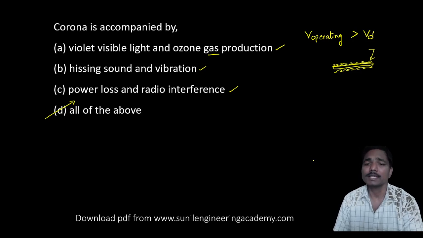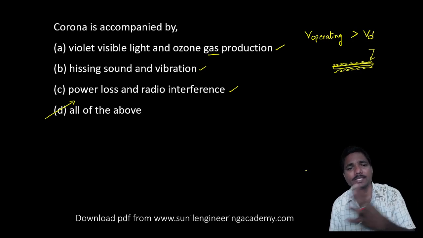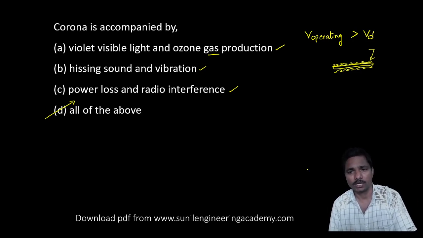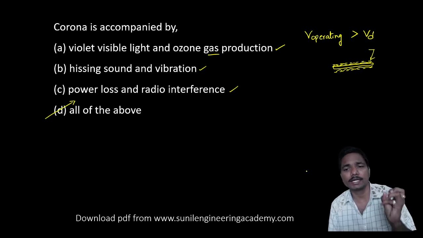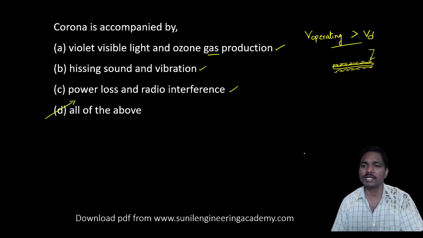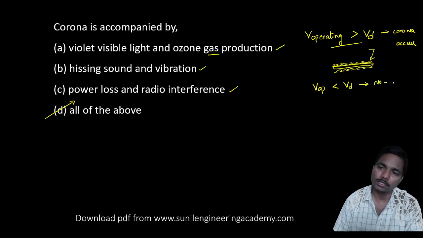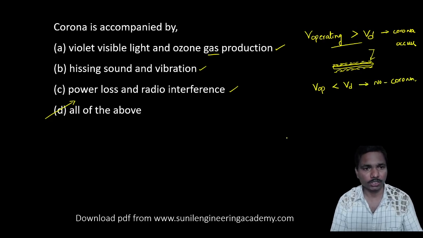Simply, guys, whenever we get some hissing sound and noise, you can say that it is due to corona, because the air around the conductor is ionized. Only when the operating voltage is greater than VD does corona occur. Whenever the operating voltage is less than the disruptive voltage, there is no corona and no corona losses.